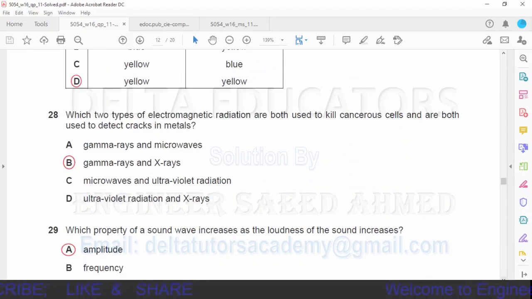Question number 28. Which two types of electromagnetic radiations are both used to kill cancerous cells and are both used to detect cracks in metals? In the topic of the electromagnetic spectrum, we have studied that gamma rays and X-rays are used to kill cancerous cells and to detect cracks in metals, and it is given in option B. So option B is the correct option.